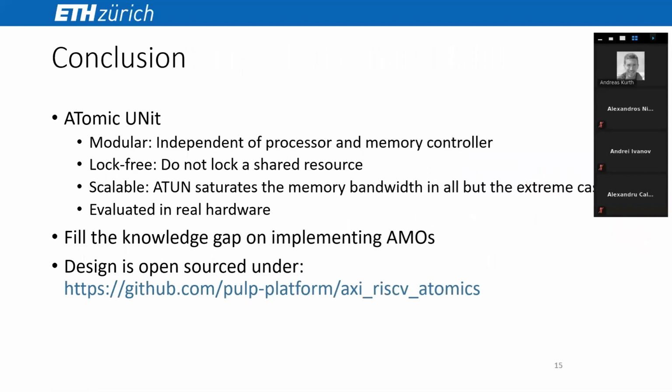So in conclusion, we have presented our atomic unit, which is a modular implementation of atomic memory operations that is independent of the processor and memory controllers. It does not lock shared resources, and it scales up to the saturation of the memory controller in every but the most extreme cases for AMOs.